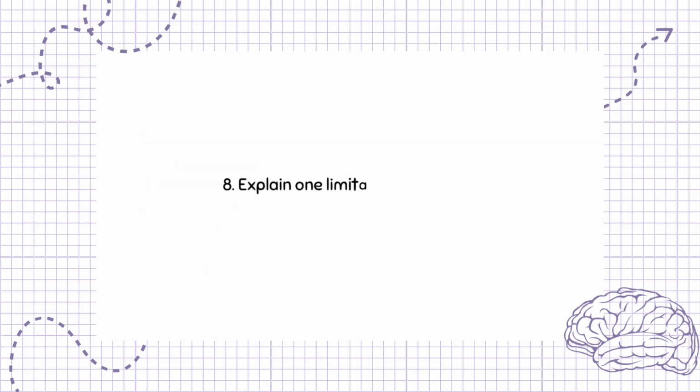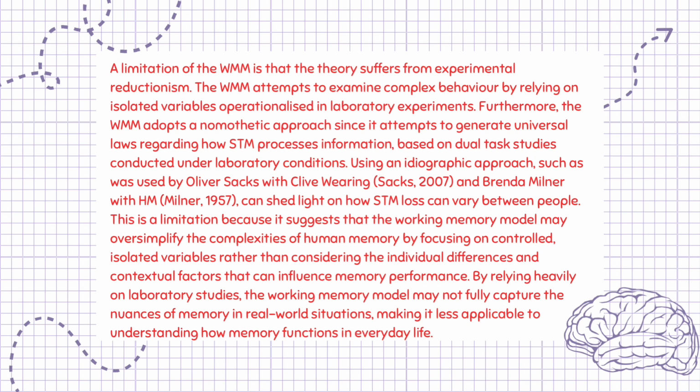Question 8. Explain one limitation of the working memory model. 3 marks. A limitation of the WMM is that the theory suffers from experimental reductionism. The WMM attempts to examine complex behavior by relying on isolated variables operationalized in laboratory experiments. Furthermore, the WMM adopts a nomothetic approach since it attempts to generate universal laws regarding how STM processes information, based on dual task studies conducted under laboratory conditions.